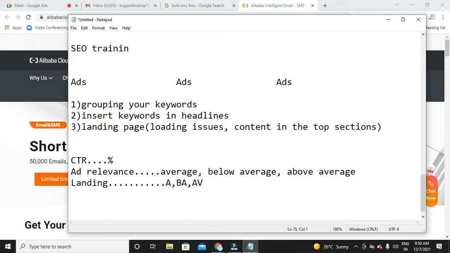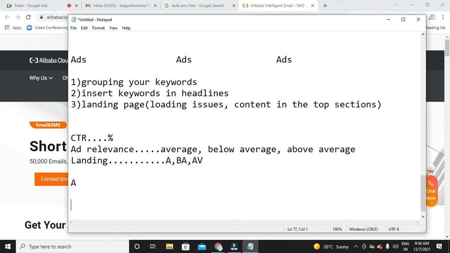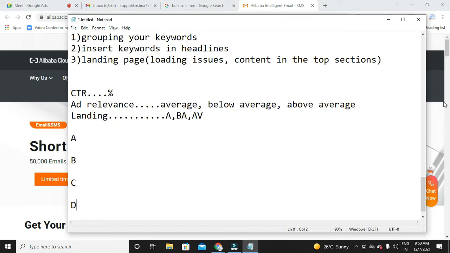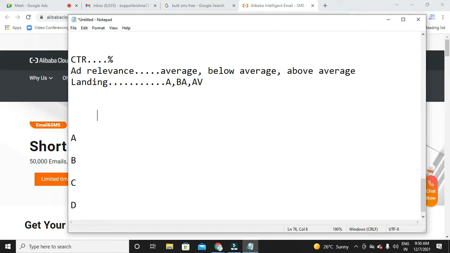So to make you understand very clearly, let me draw a table now. Once I draw the table, you can understand clearly. Let me take competitors A, B, C, D. And this is their CPC, and assume that this is their CTR. This is their ad relevance and landing page. Based on these, Google will give some quality score, right?